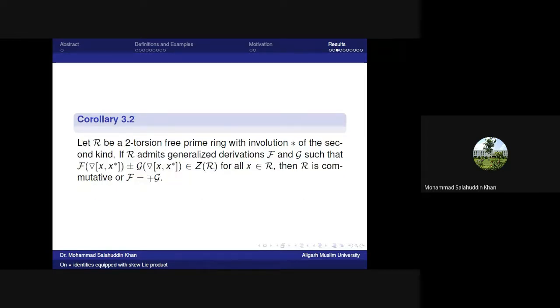Next corollary: let R be a two-torsion-free prime ring with involution star of the second kind. If R admits generalized derivations f and g such that f of the skew Lie product of x and x star plus or minus g of the skew Lie product of x and x star belongs to the center, then R is commutative or f equals minus or plus g. If we take the plus sign, then the second conclusion is f equals minus g. If we take the minus sign, then we get f equals plus g.